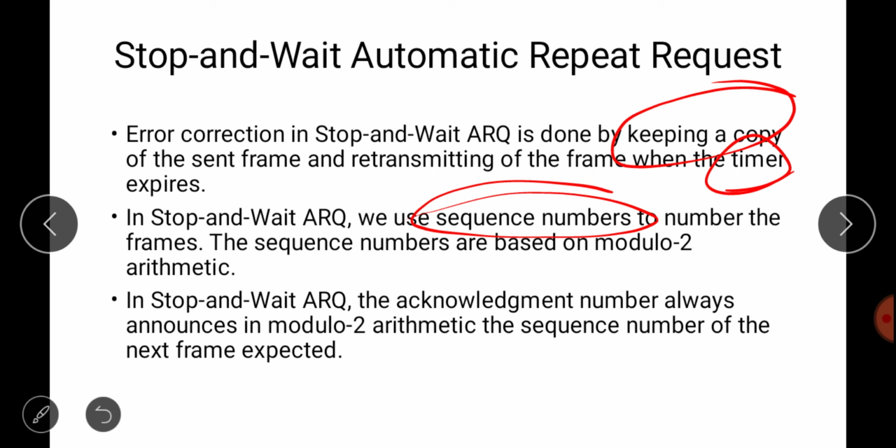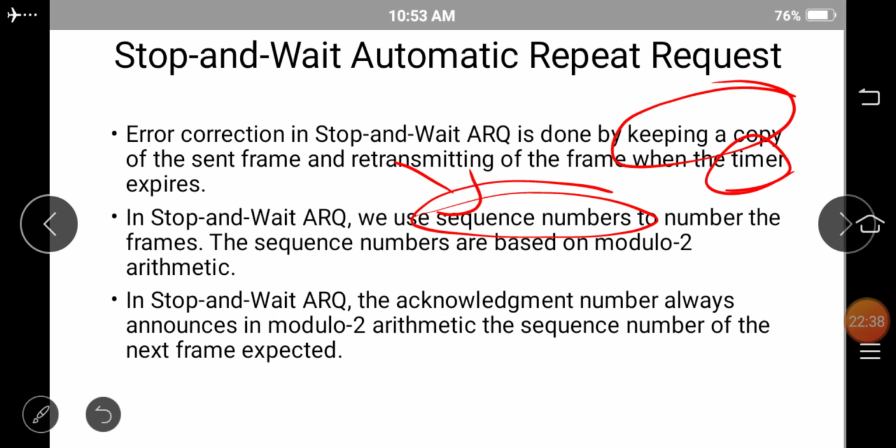Okay, so what we have to do is give some numbers to the previous frame and the second frame. That number is given using sequence numbers. So we use sequence numbers to number the frames. The sequence numbers are based on modulo 2 arithmetic.